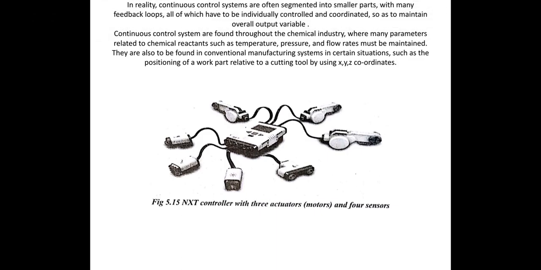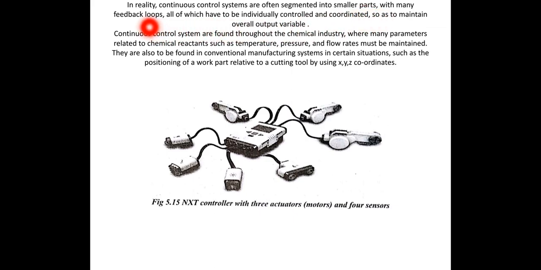So this diagram: NXT controller with 3 actuators and 4 sensors. In reality, continuous control systems are often segmented into smaller parts with many feedback loops.